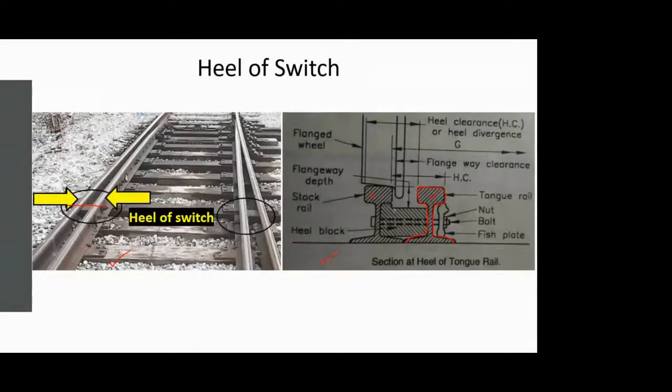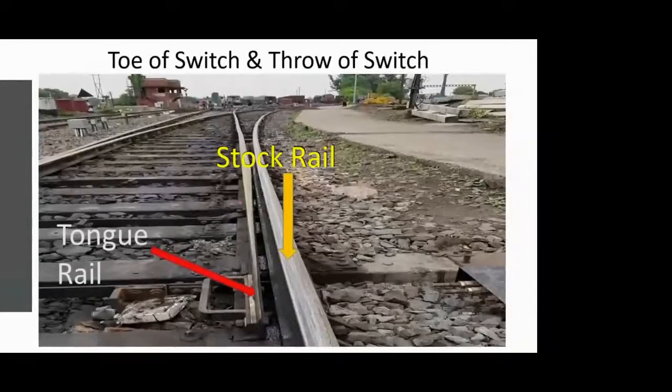or simply nut and bolt, and the gap between them is filled by a component that we are seeing, that is the heel block. So this is the heel block which I have just marked in red. Okay, so this is nothing but the heel block. So this is the heel of the switch, and similarly you have a toe of a switch. For that, this is the stock rail. Again, we know this. This is the tongue rail, and the toe of a switch is nothing but the starting portion or the starting point at which your tongue rail starts.